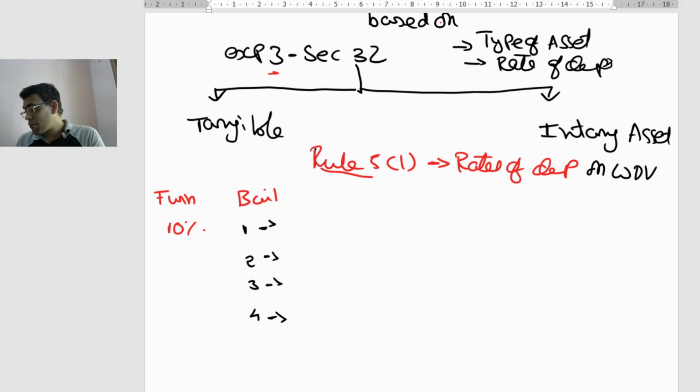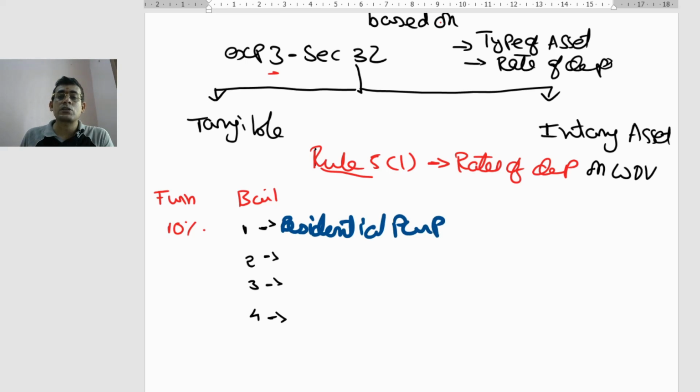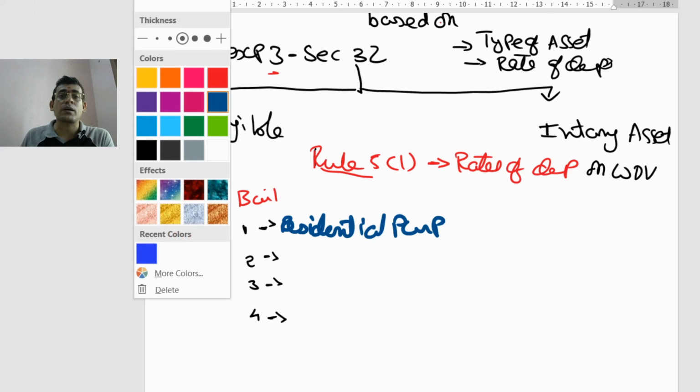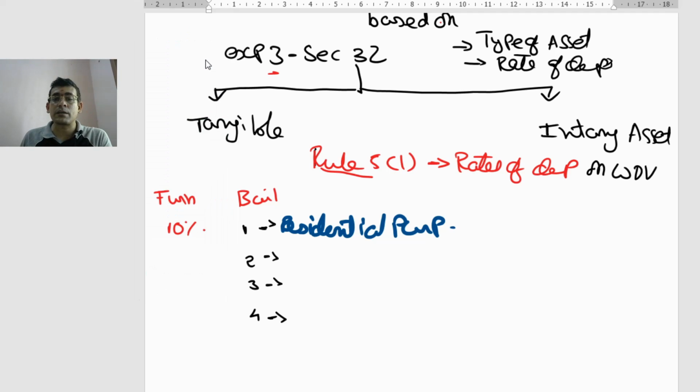Now, let us see block 1. What is this block? Whenever buildings are used by you for residential purpose, that comes into block 1. When it comes into block 1, the rate of depreciation should be considered as 5%.